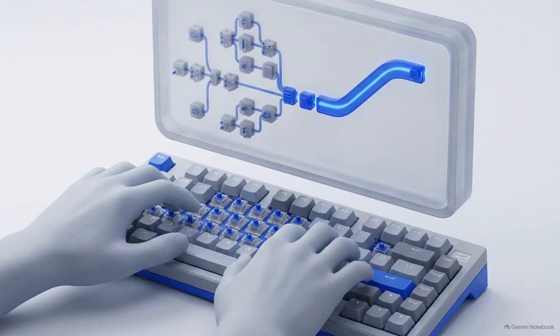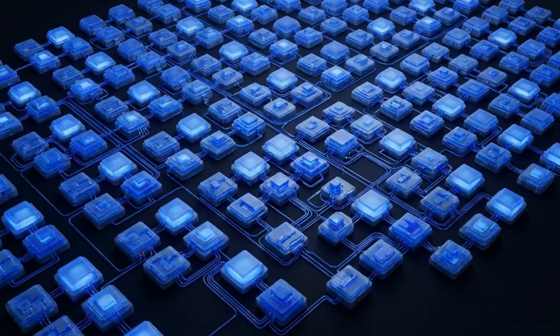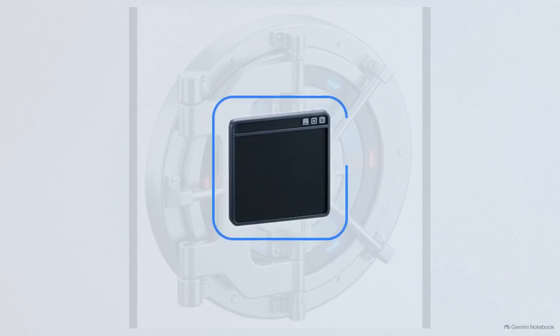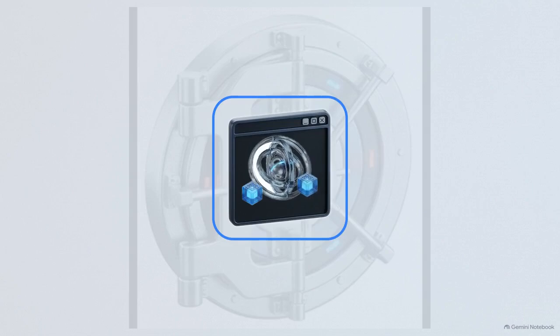Making that transition involves surrendering granular control over the execution environment. In exchange, you gain the ability to scale these operations without managing the underlying hardware. Trading local control for cloud infrastructure shifts the developer's role from writing execution loops to governing agent behavior. Managed agents in the Gemini API operate inside a secure Google-hosted Linux environment, isolated at the operating system level.